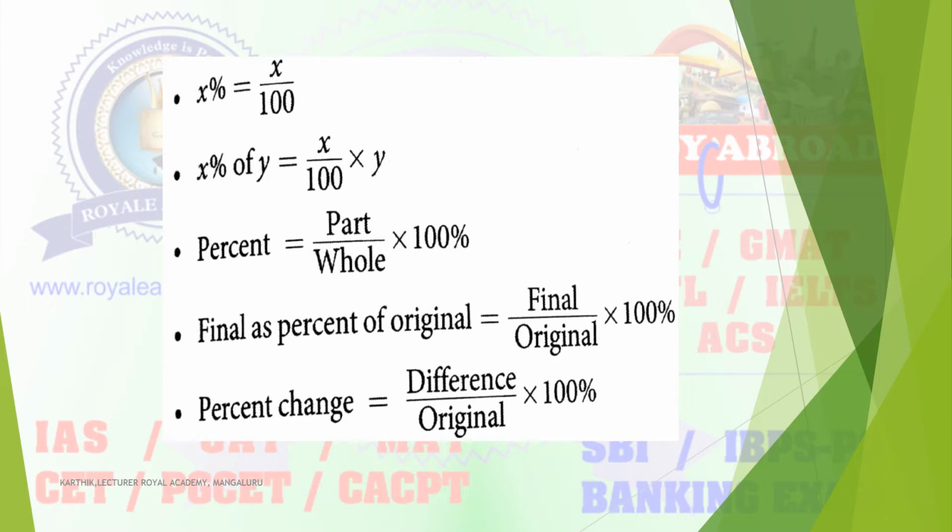X percentage you can write like this: x percentage is nothing but x divided by 100. So x percentage of y is nothing but x divided by 100 into y. That is nothing but x percentage of y into y.